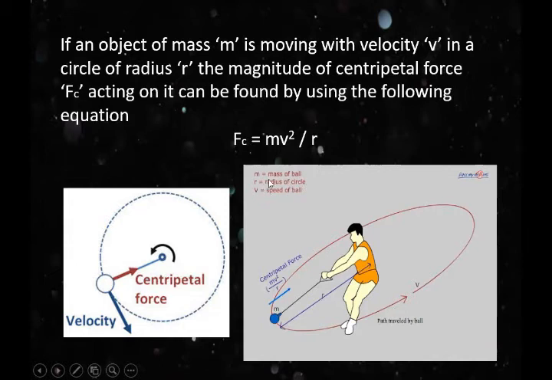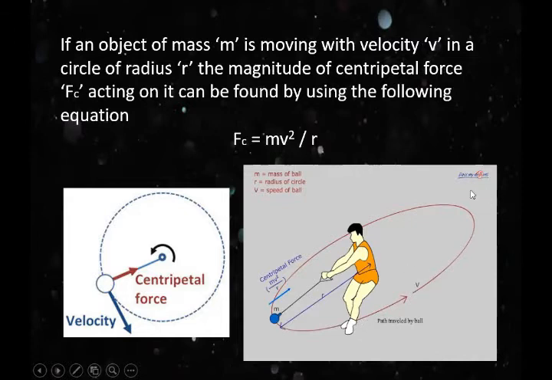R is the radius of the circle, and v is the speed of the ball, the velocity in the circular path. You can see the path traveled by the ball.